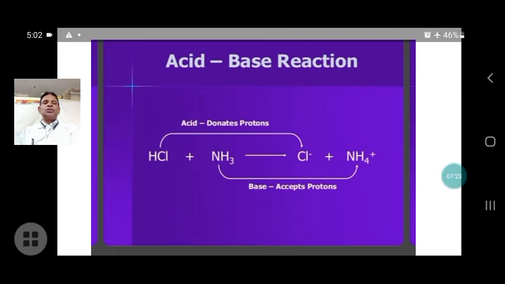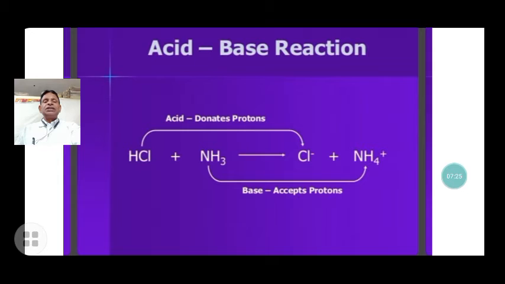Now here, acid-base reactions are defined by the Lowry-Bronsted concept. An acid is a donor of protons. HCl donates a proton and forms the chloride ion, and NH3 accepts the proton and forms the ammonium ion. Here the acid and the base react, and the reaction is like that. Here also chloride and ammonium ion.